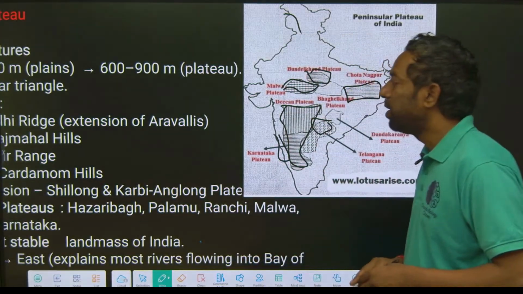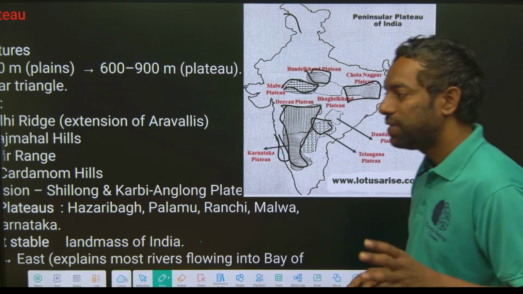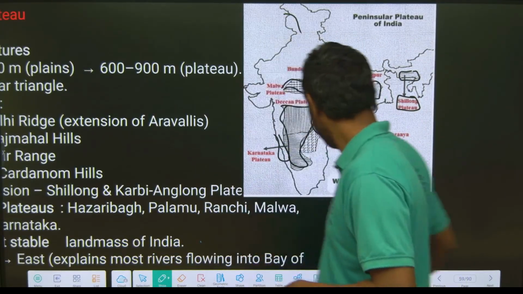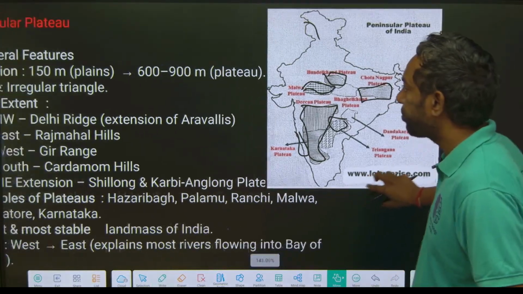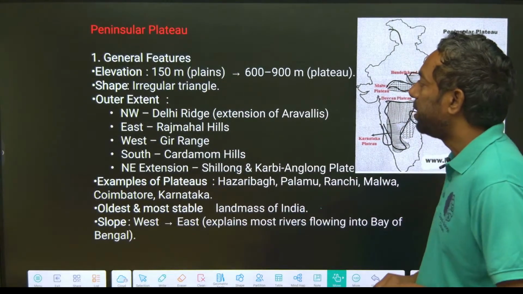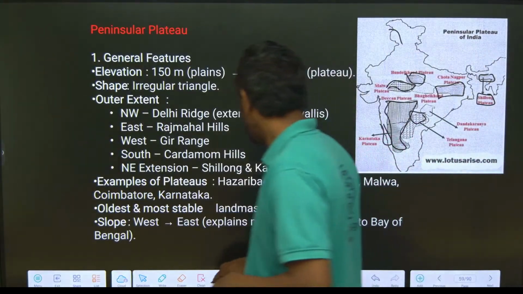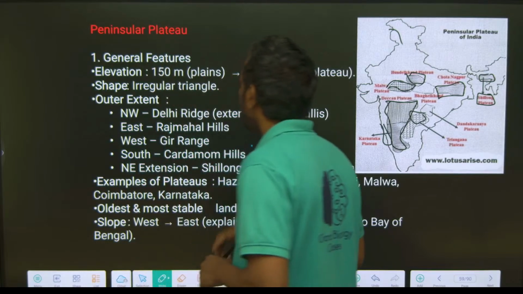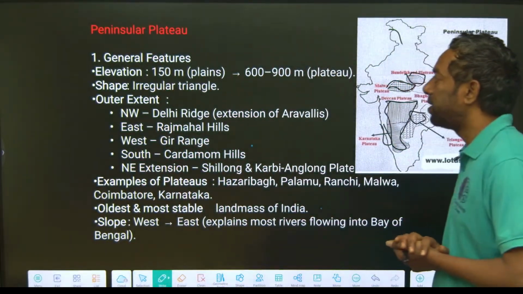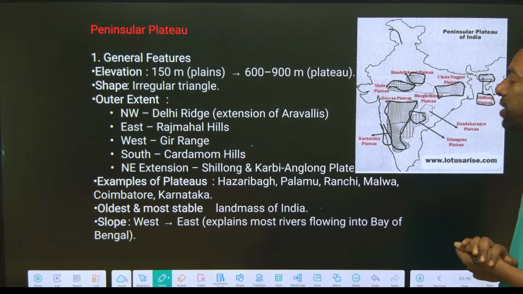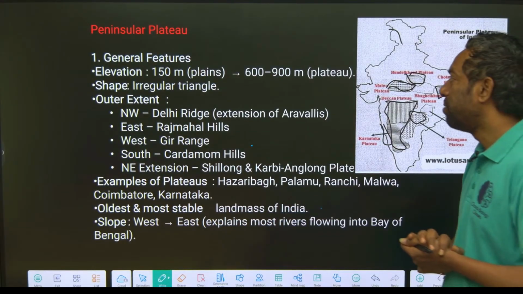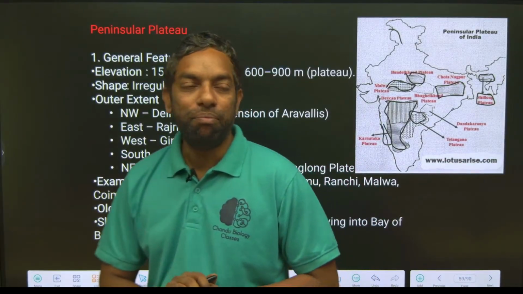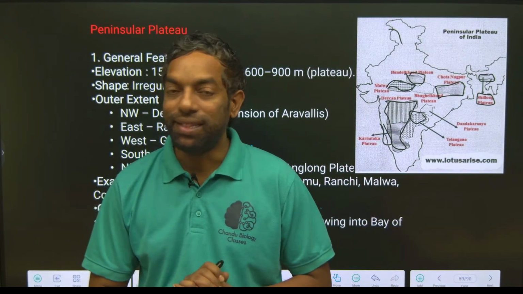Just look here. This is the geographical features of India. Generally, the elevation of the plains is about 150 meters, and the plateaus are 600 to 900 meters. Hyderabad is more than 700 meters, on the Deccan plateau.